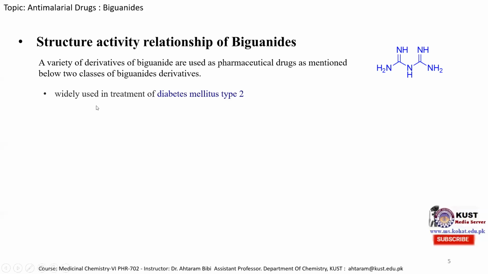The first one is widely used in the treatment of diabetes mellitus type 2, and it is mentioned here that this is metformin.